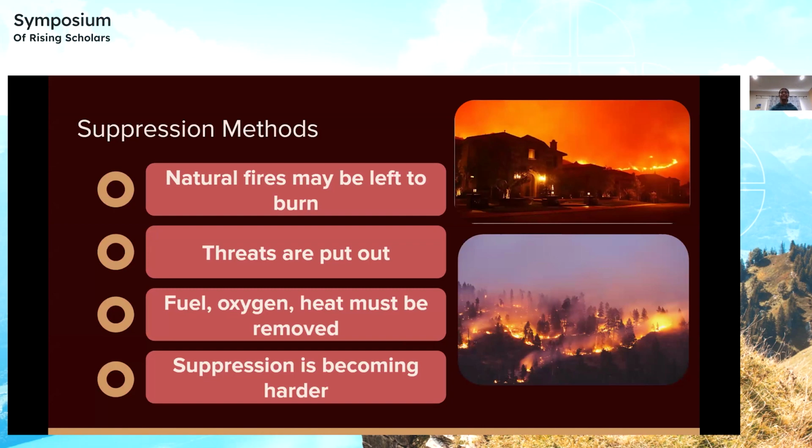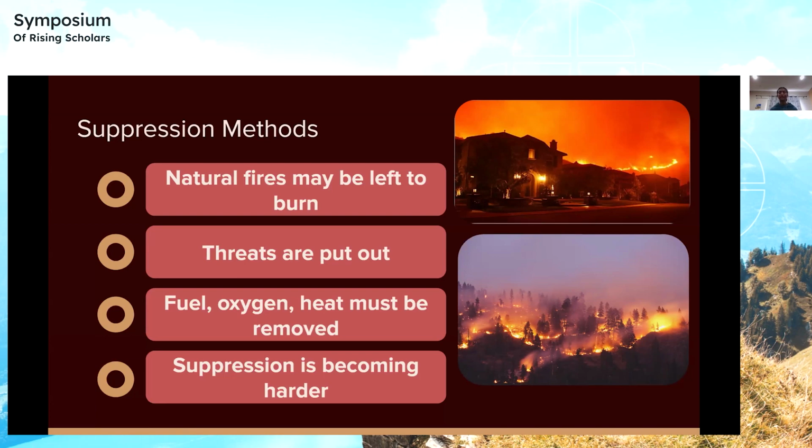So suppression methods. Natural forest fires are sometimes left to burn because they can be helpful to the ecosystem. However, threats to populations and developed areas are put out as soon as possible. To put out a fire, either the fuel, oxygen, or heat must be removed. And the two most common methods are removing the fuel and heat of a fire.